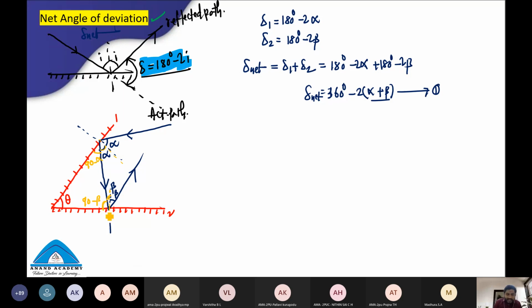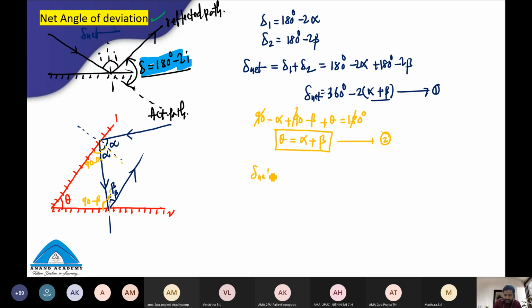And these are the inner angles in this triangle: 90 minus alpha plus 90 minus beta plus theta is equal to 180 degrees. Students, 180 cancels. Theta is as it is, and minus alpha goes to the other side as plus alpha, minus beta goes to the other side as plus beta. So what is the theta value? Alpha plus beta. So this is equation number 2.